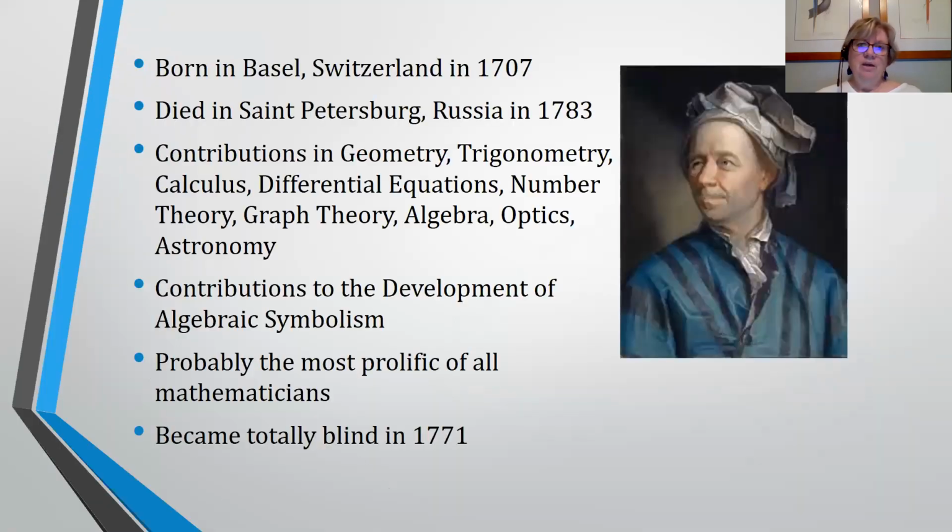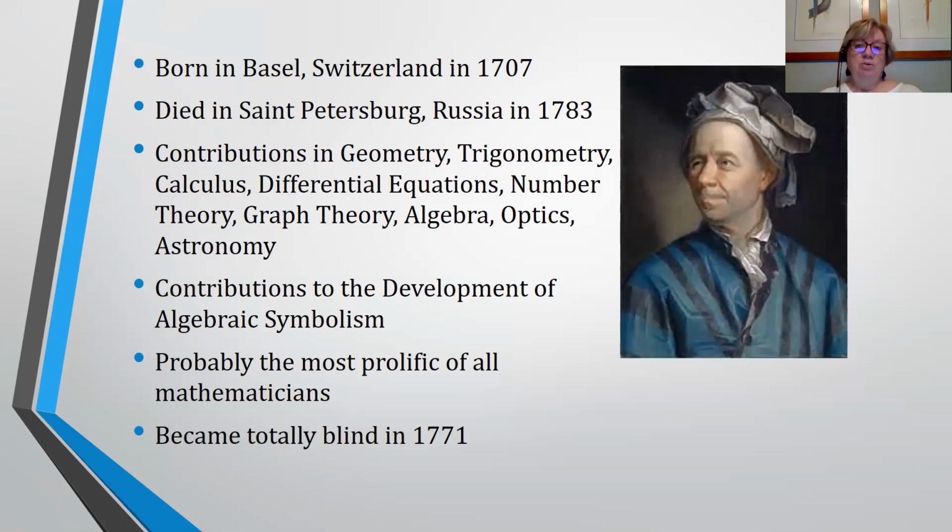All right. I mentioned that he was a Swiss mathematician. He was born in Basel, Switzerland in 1707. He died in St. Petersburg, Russia in 1783. Throughout his lifetime, he moved from Switzerland to Germany, to Russia, to Switzerland, to Germany and back and forth. So he was moving from one school in Germany to another school in Russia, back and forth. When he died, he was actually in St. Petersburg in Russia. He made contributions in just about every field there was at the time.